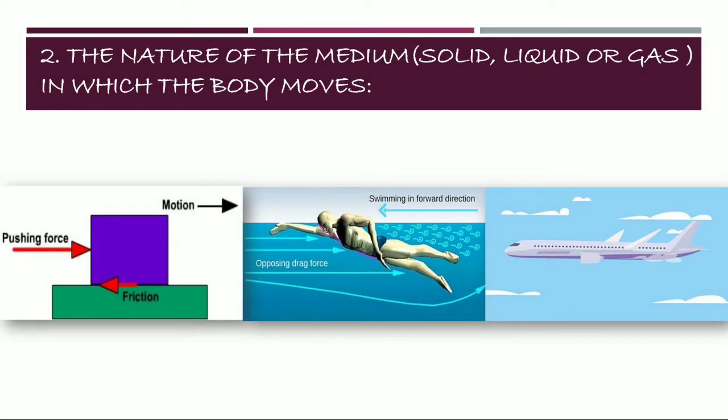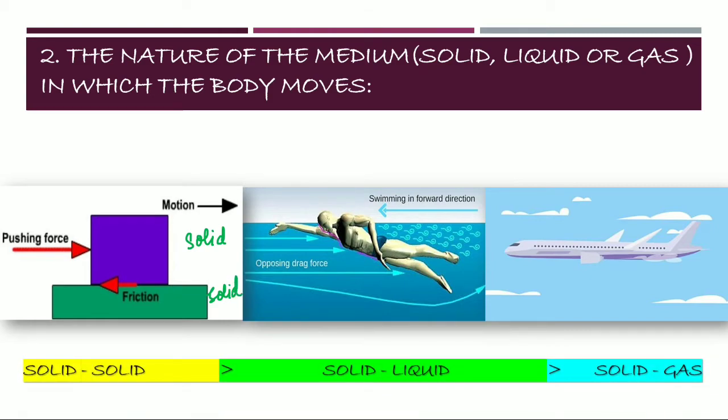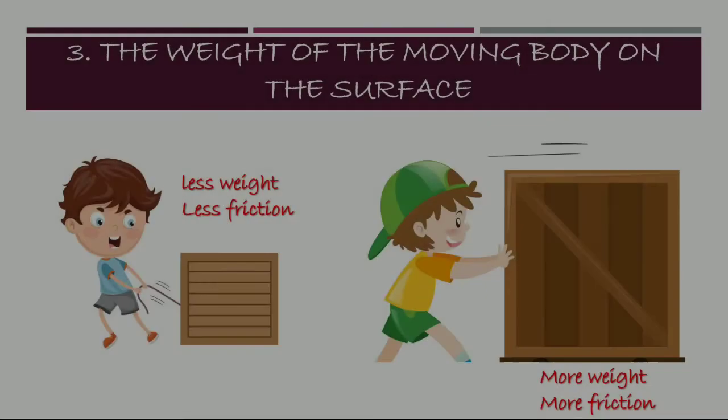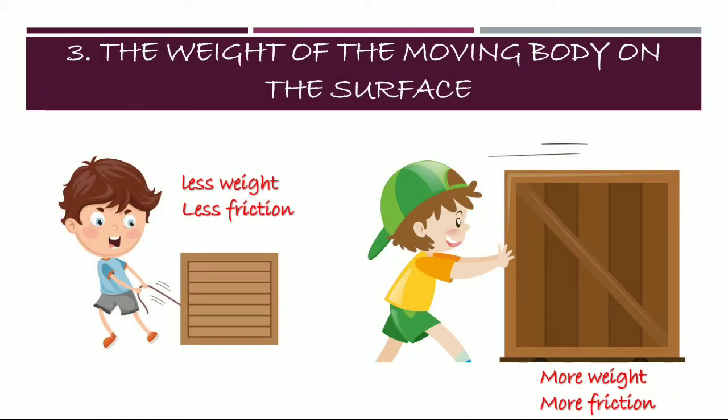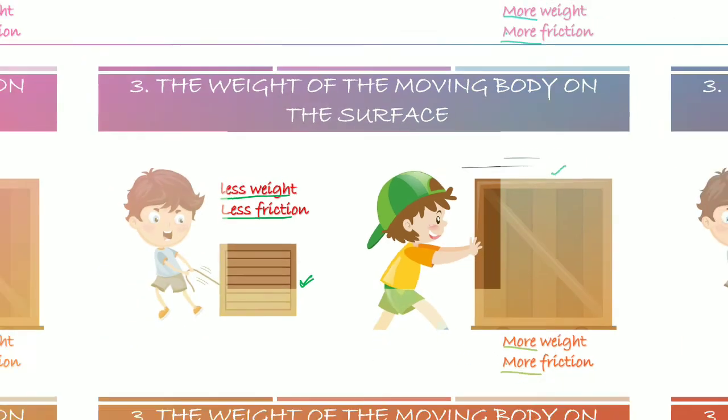The nature of medium in which the body moves. Friction acting on a body depends on the medium of that body. Force of friction between a solid and another solid is greatest. The friction acting between a solid and a liquid is less, while it is least between a solid and a gas. Friction depends on the weight of the moving body. A body having more weight will have more friction, while the friction acting on a body with less weight is less. That is why it is easier to push a light-weighted box than a heavier one.